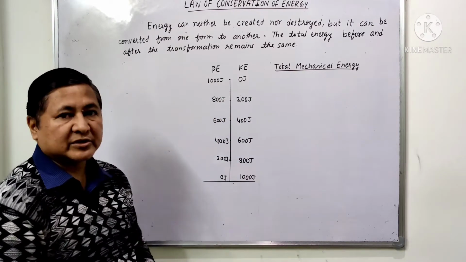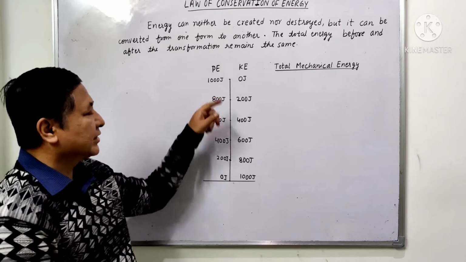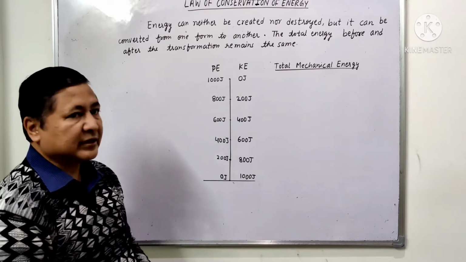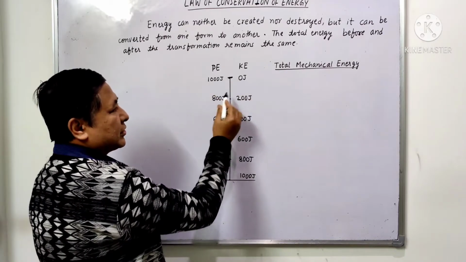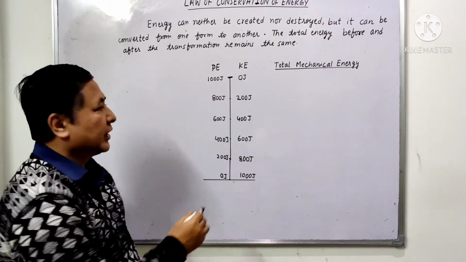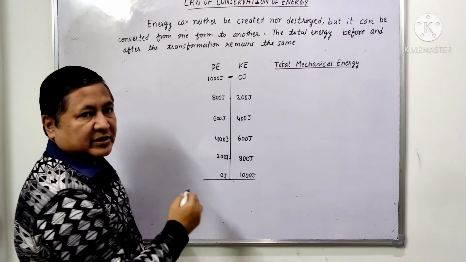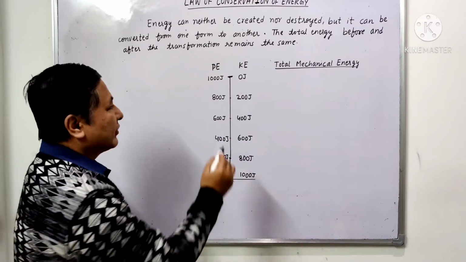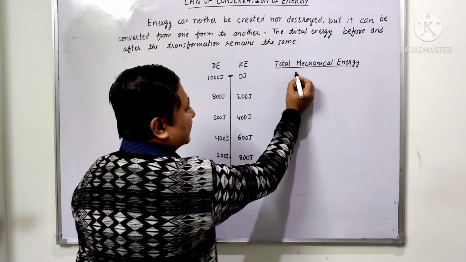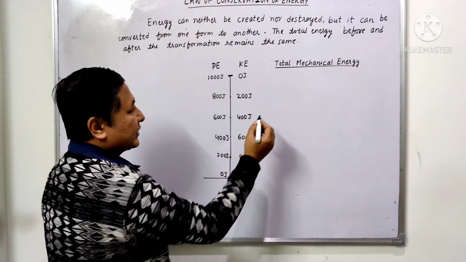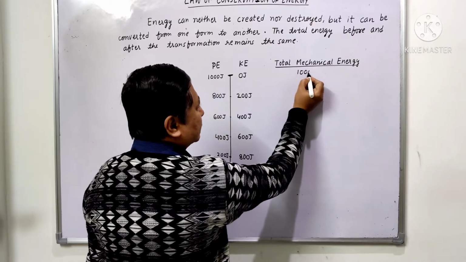Now let us see what transformation is taking place here by taking the example of potential and kinetic energy. If the object is at rest at this position, the kinetic energy is 0 and the potential energy is 1000 joule. When we add both of them, 1000 plus 0, the total mechanical energy, which is the sum of potential and kinetic energy, is 1000 joule.